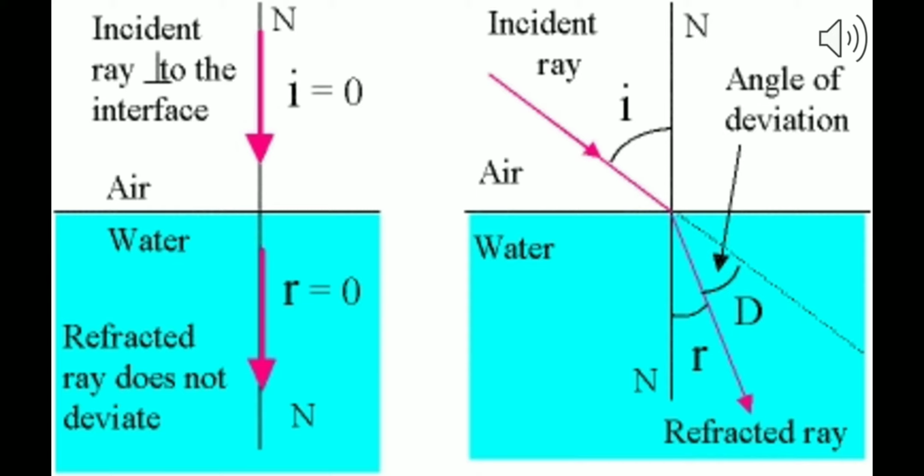Okay? And second, we have studied whenever it travels from rarer to denser medium, it bends towards the normal. And whenever it travels from denser to rarer medium, it moves away from the normal. Students, this should be clear to you, how the light ray is deviating in the phenomenon of refraction. Okay? So we move further.